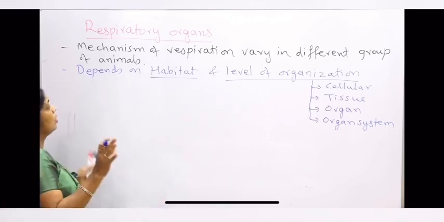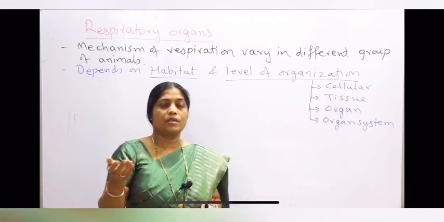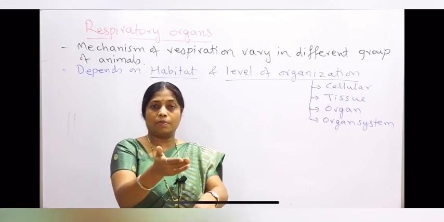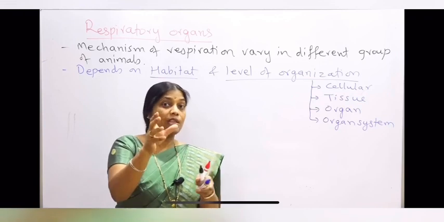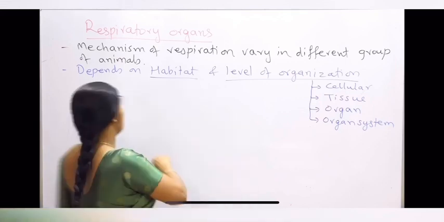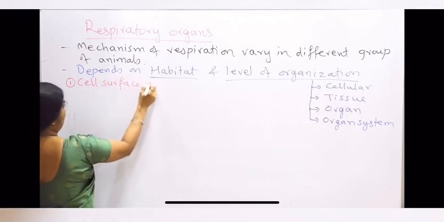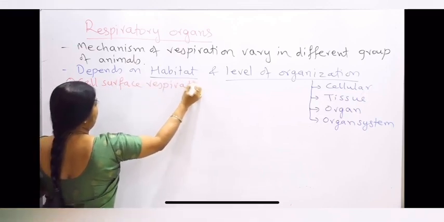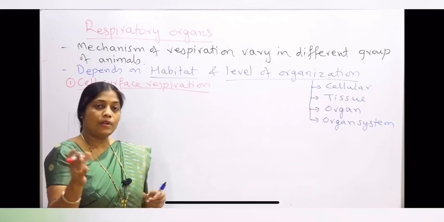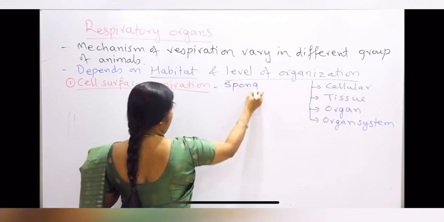Now some basic respiratory organs we will study here. In lower invertebrates, say in sponges or in coelenterates or even in some flatworms, the skin surface is used for respiration. There is no special respiratory organ there, it is the cell surface respiration. So first we will see the cell surface respiration. Here the cell itself is helping in diffusion of the respiratory gases. That can be seen in sponges, that is Porifera.